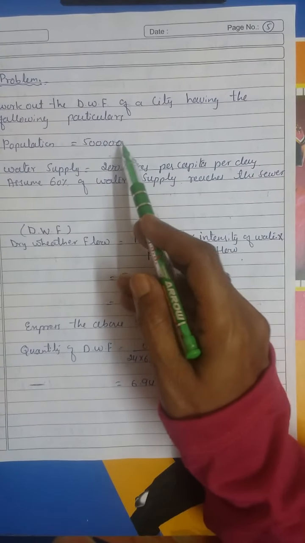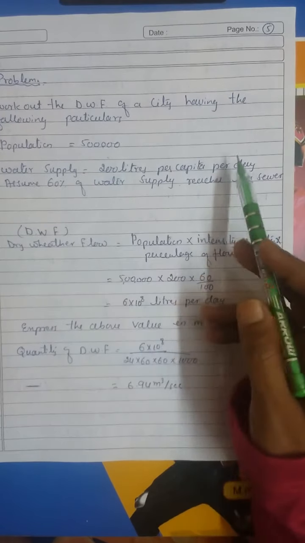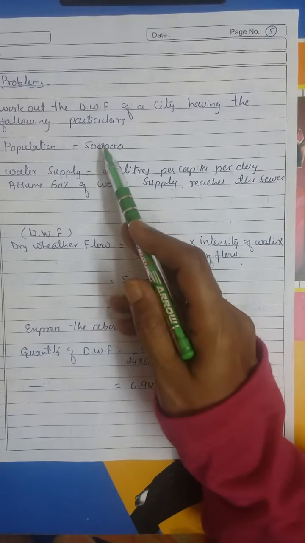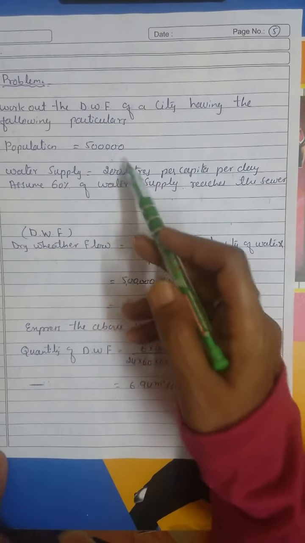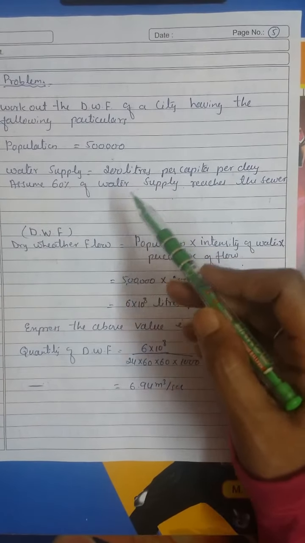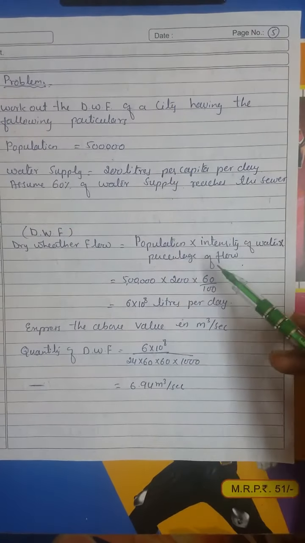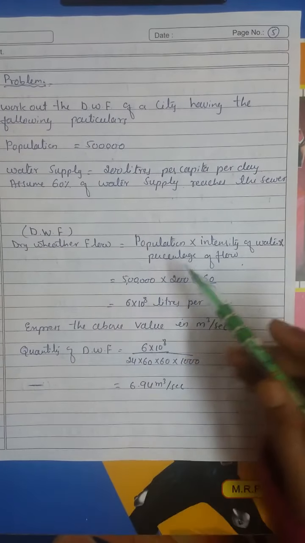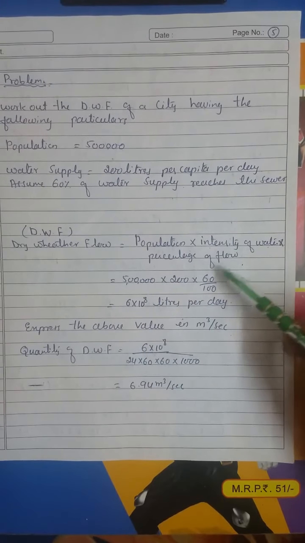So the total population is 5 lakhs and the water utilized per head per day is 200 liters. So the total quantity of water utilized by the 5 lakhs people is 5 lakhs into 200. Of that total quantity of water, about 60% will reach the sewers, so that we have to calculate. The dry weather flow will be calculated by using a formula: population into intensity of water and percentage of flow.